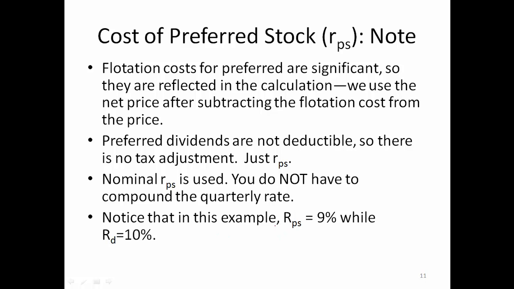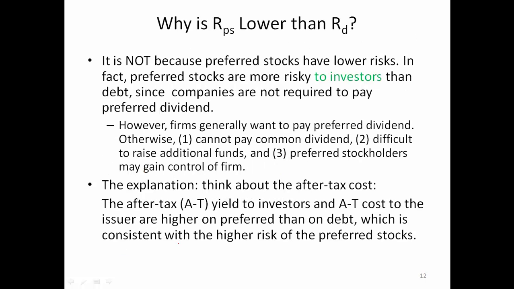And notice that in this example, the cost of preferred stock is 9%, while the cost of debt is 10%. So why is the cost of preferred stock lower than the cost of debt? It is not because preferred stocks have lower risk. In fact, preferred stocks are considered more risky to investors than debt, since companies are not required to pay preferred dividends, while they are actually required to pay their debt.